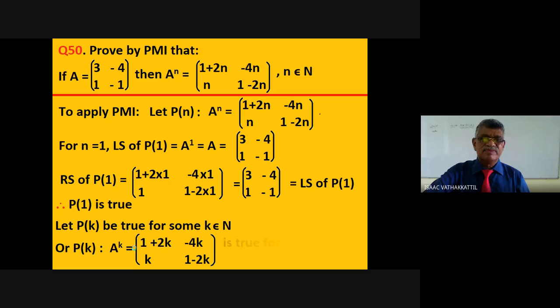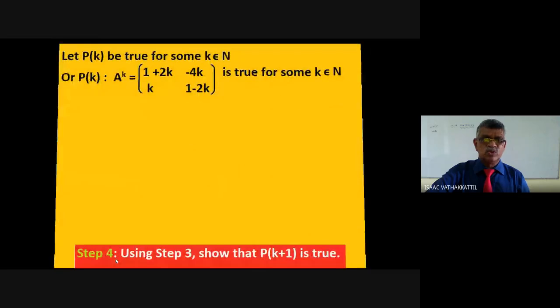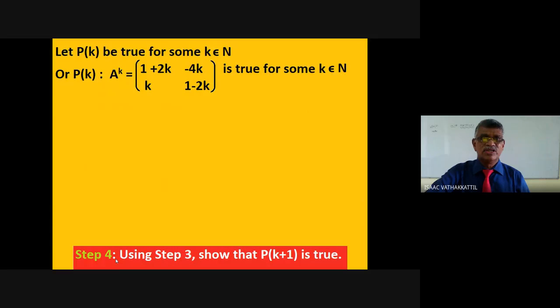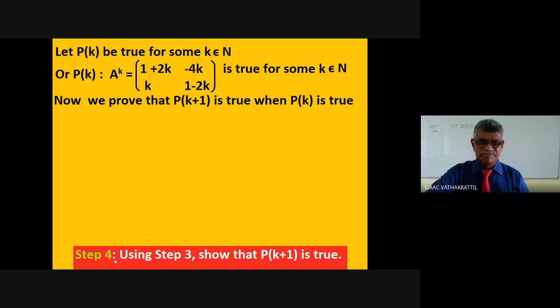What is next? Assuming that Pk is true, using step 3, we have to show that P of k plus 1 is true.